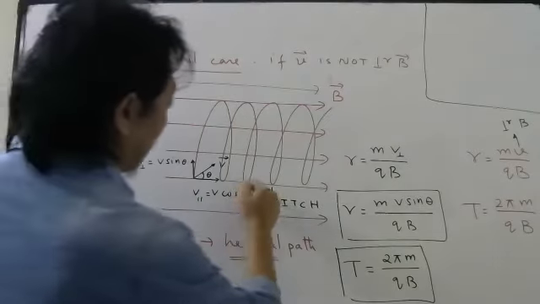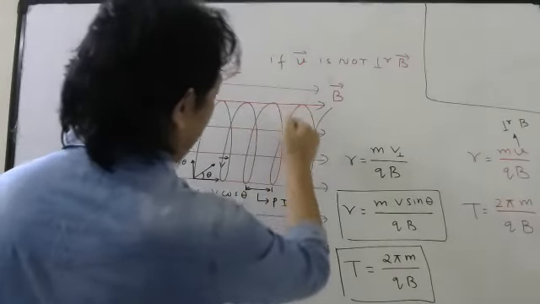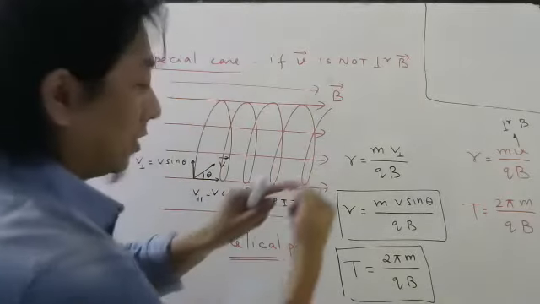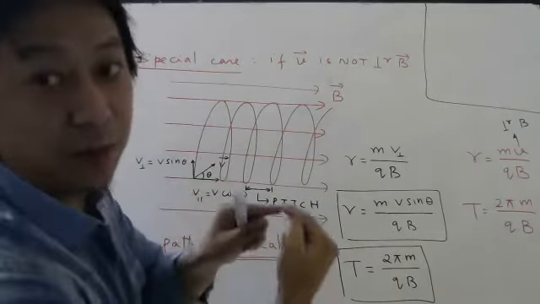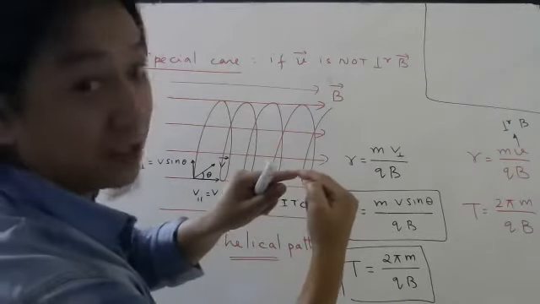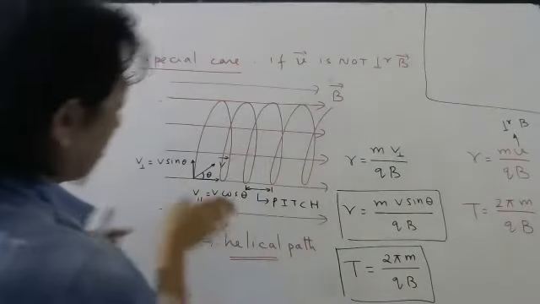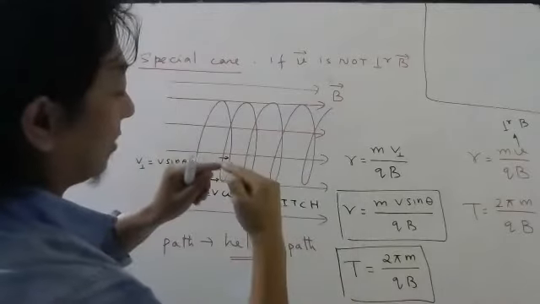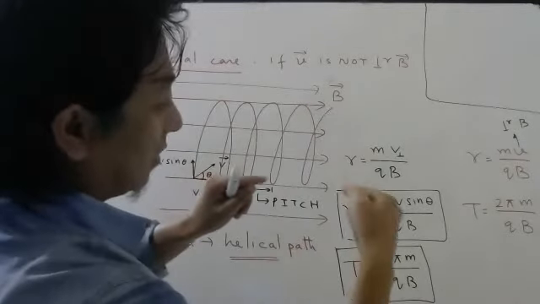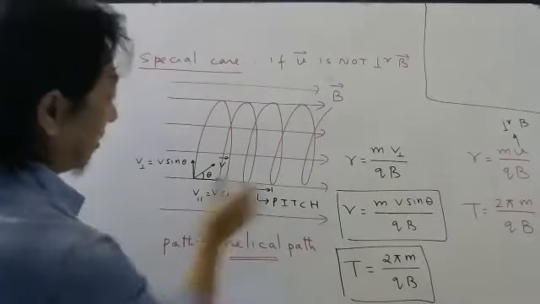So it starts, let us say here, then in one complete rotation it goes here. Usually if this velocity was not there, then in one time period it would start from here and come back here in the same plane. But because of this velocity, it goes this side, something like this, and then again it repeats. So that distance is called pitch.